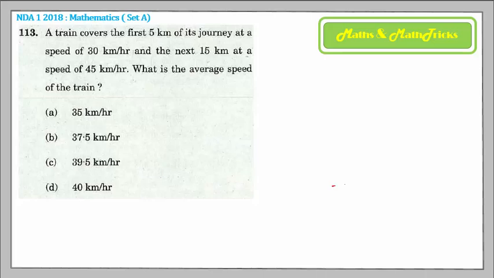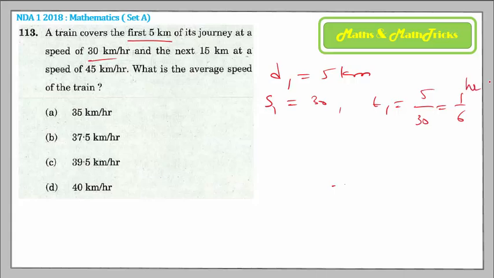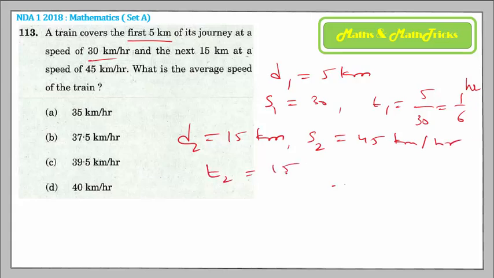It is given that a train covers the first 5 kilometers of its journey, let us say D1, 5 kilometers, with a speed of 30 kilometers per hour. So if the speed S1 is 30 kilometers per hour, time T1 will be distance divided by speed. So it will be 5 by 30, that is 1 by 6 hours. Similarly, the distance D2 is 15 kilometers and the speed S2 is 45 kilometers per hour. Accordingly, the time T2 will be 15 divided by 45, so it's 1 by 3 hours.